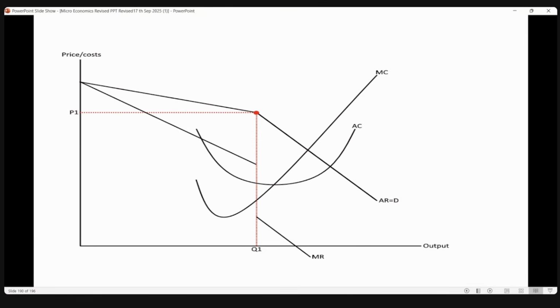Only one graph, that's all. So I think it's a simple one: only the features you remember, and one graph. The revenue curve has two parts, one relatively more elastic and one relatively less elastic. You divide the MR curve into two parts with a gap, and through that gap the cost curves should pass. Equilibrium is where MC is equal to MR.